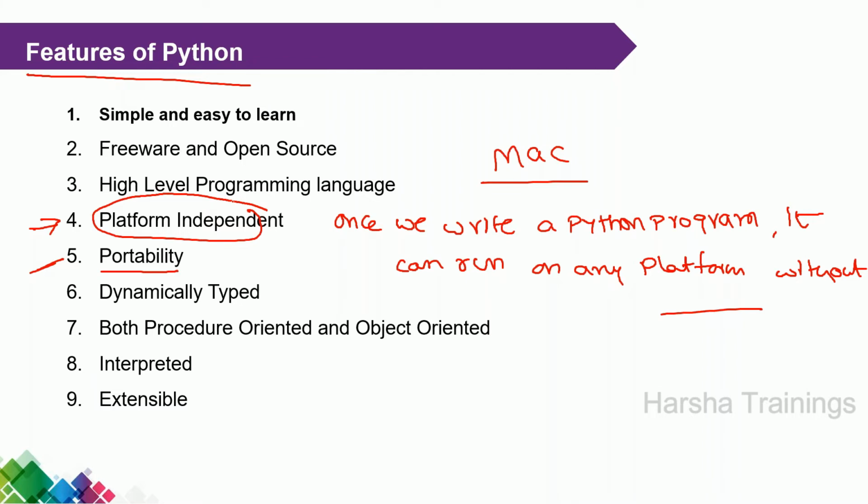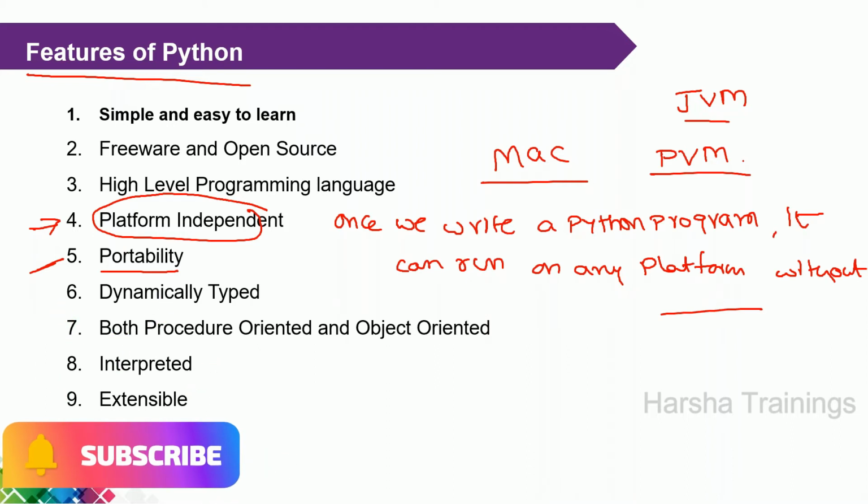In Java, the JVM is used to handle this situation. In Python, it is called the Python Virtual Machine.